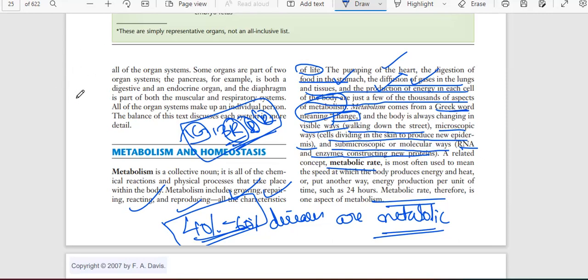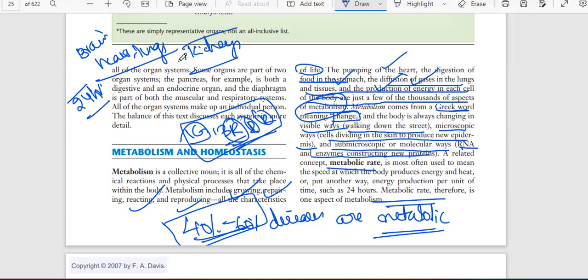This is a fact: some organs work for 24 hours, like our brain, heart, lungs, and kidneys. So these are the organs which work for the whole life.